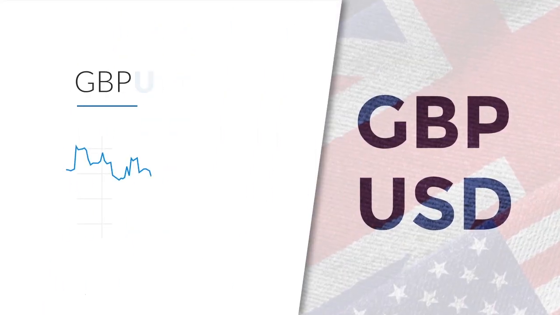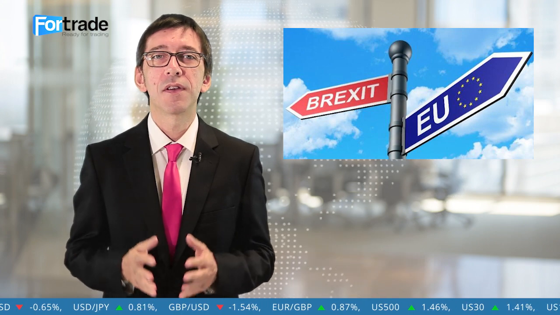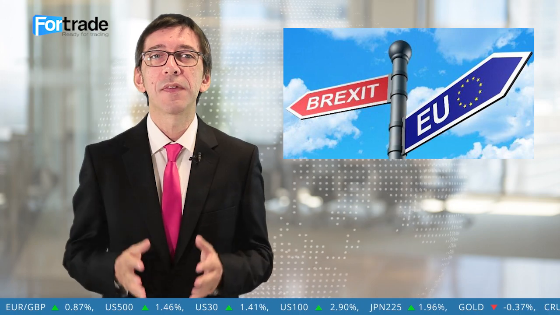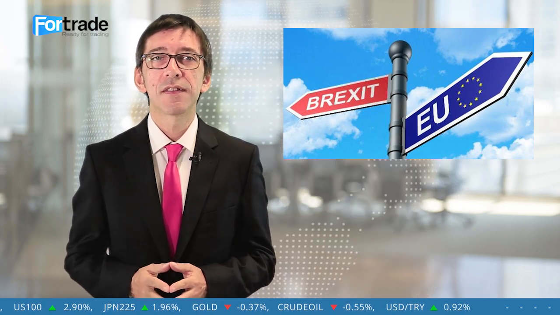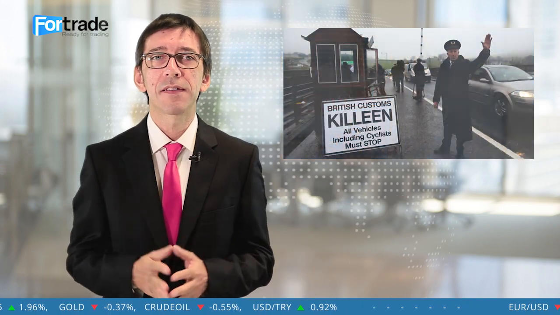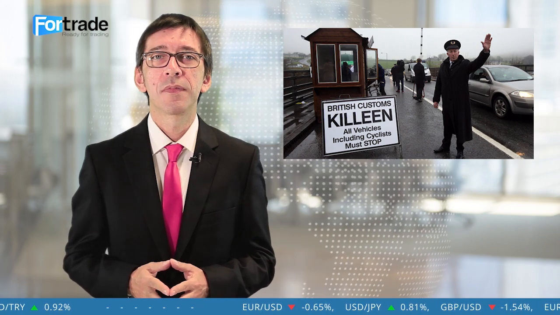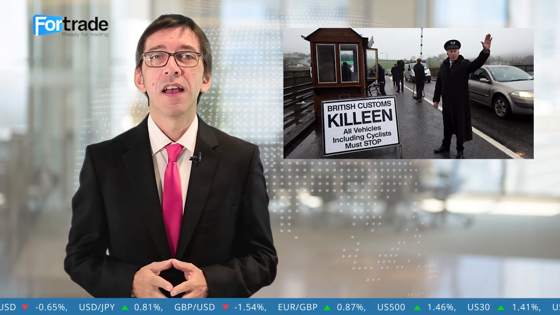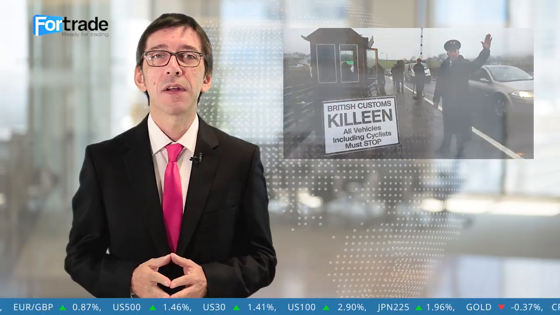The British currency dipped to a 20-month low on Monday. Prime Minister Theresa May abruptly postponed a parliamentary vote on her Brexit agreement, fueling fears of a no-deal exit from the European Union. She will go to the EU to seek reassurances over the so-called Irish backstop to ensure no return to a hard border on the island of Ireland. The options for the UK now include a last-minute agreement, another EU referendum, or a potentially disorderly no-deal Brexit.